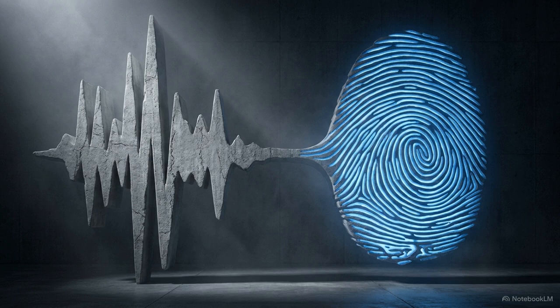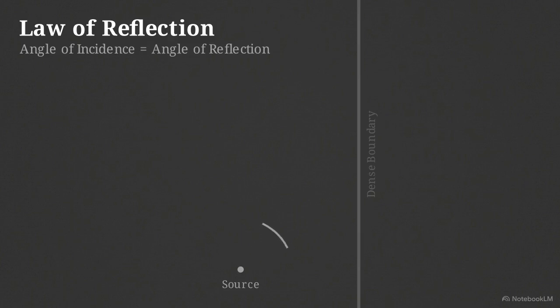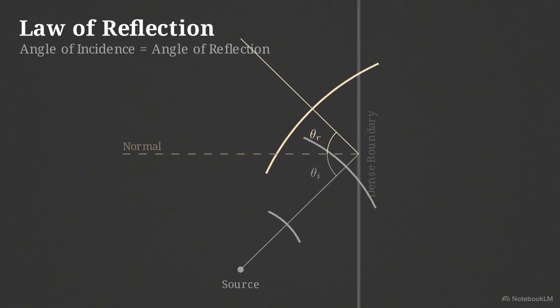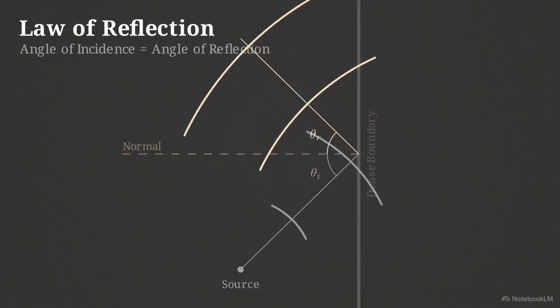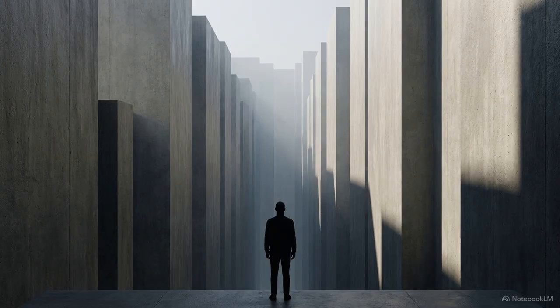As these waveforms travel outward from their source, they eventually collide with physical barriers in their environment. Much like light bouncing off a mirror, a longitudinal wave striking a dense, hard surface will reflect back, with the incoming and outgoing waves mirroring the exact same angle against the boundary. If you stand far enough from the reflecting surface, you hear this return journey as an echo.